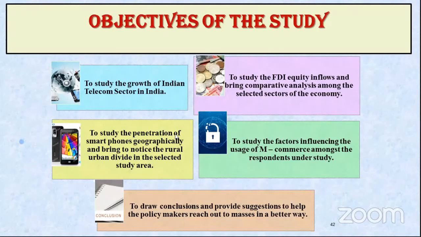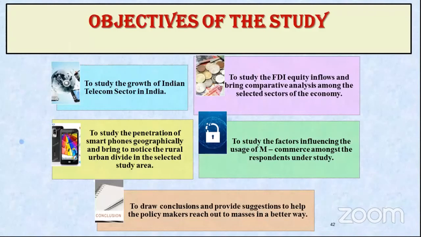Then, to study the penetration of smartphones geographically and bring to the notice the rural urban divide in the selected study area. Again, the area selected you can define, but looking at the objective and keeping the title with you, you should be able to link both. Otherwise, if there is no link between objectives, hypothesis, and title, you will not get a proper direction.